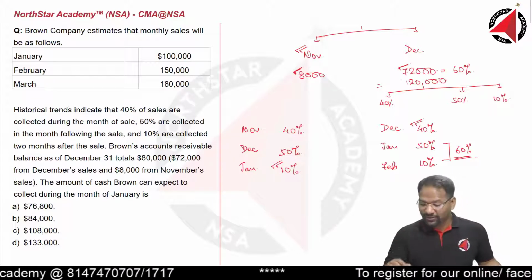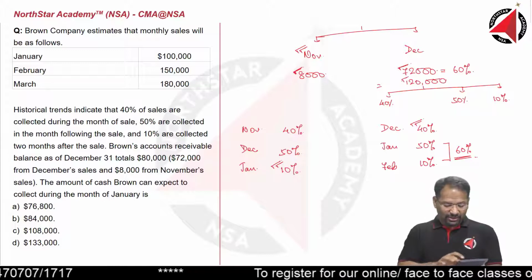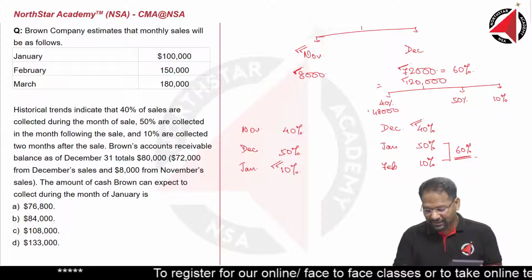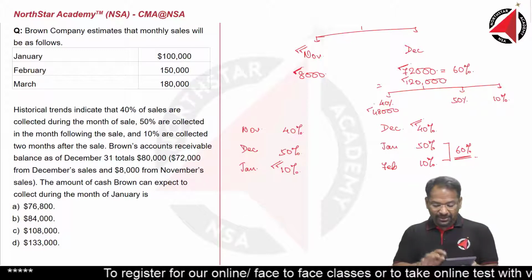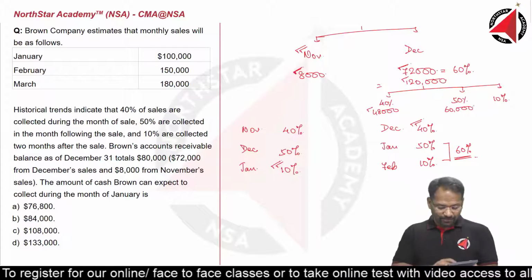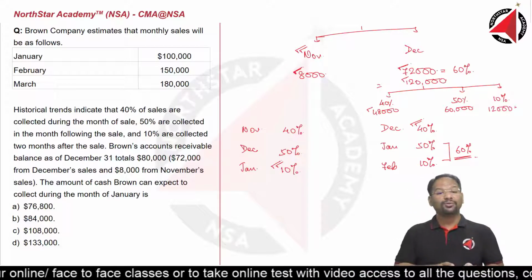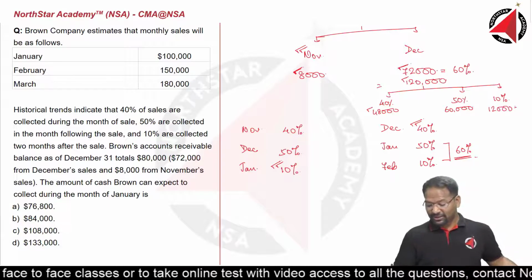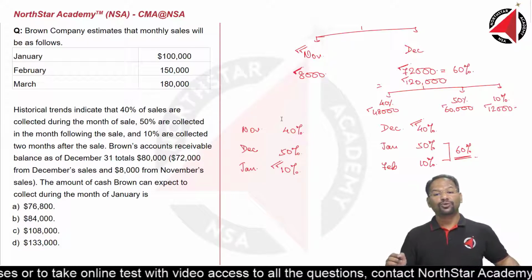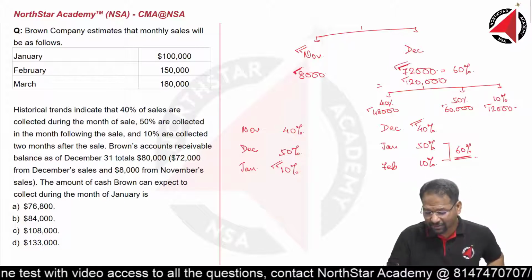So out of 120,000, 40% means 120,000 multiplied by 40%, 48,000 would have been collected already, 50%, 60,000 will be collected in January, and 10%, 12,000 shall be collected in February. Together, 60 plus 12 becomes $72,000, which is matching with this number.